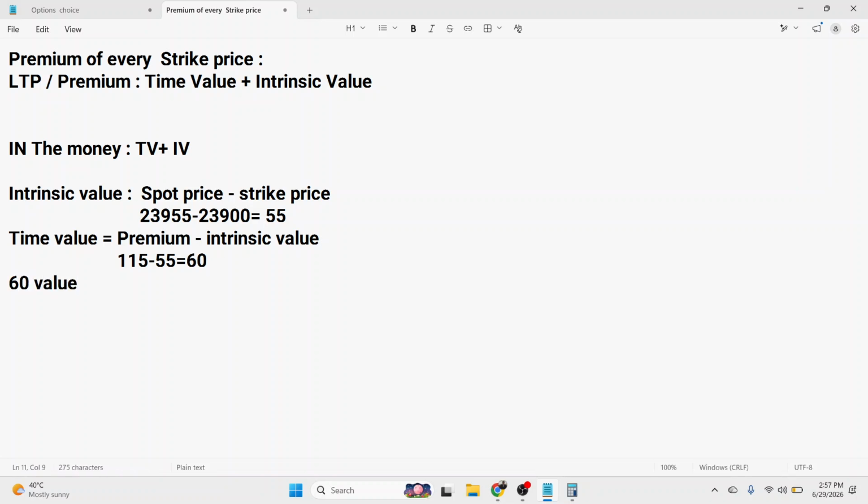So in the money contracts have intrinsic value as well as time value.